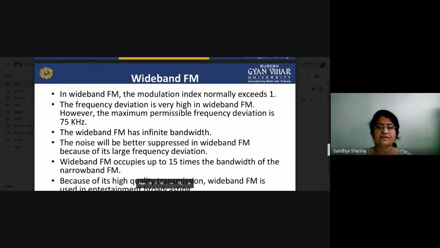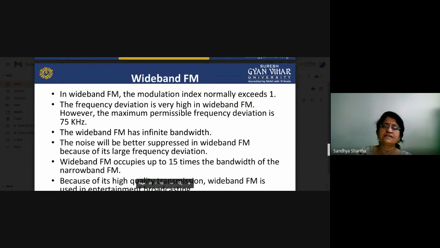Noise will be better suppressed in the wideband FM. So what will happen here? How can you remove the noise from your system? Since we are talking about FM, there is a large frequency deviation, and due to this large frequency deviation, noise will be easily suppressed.